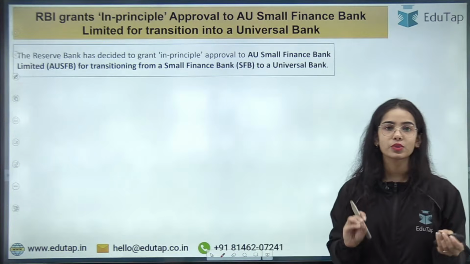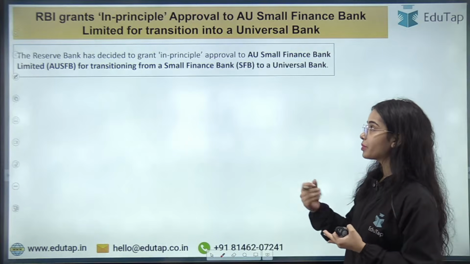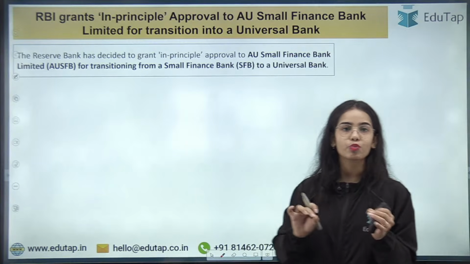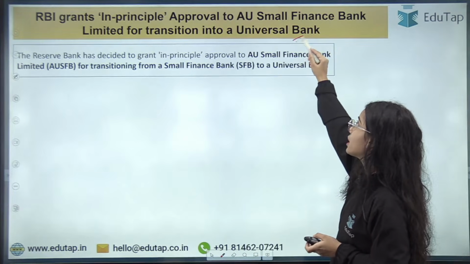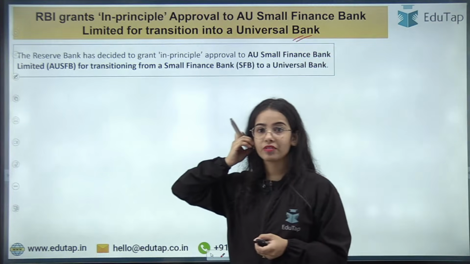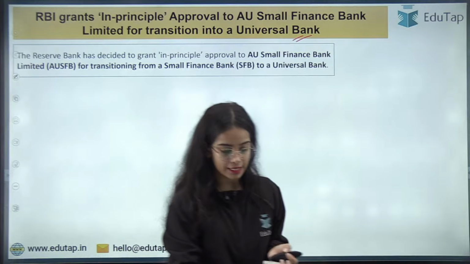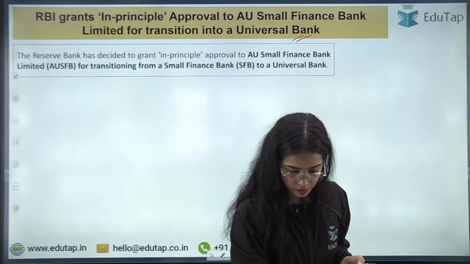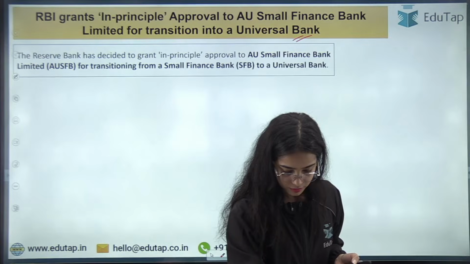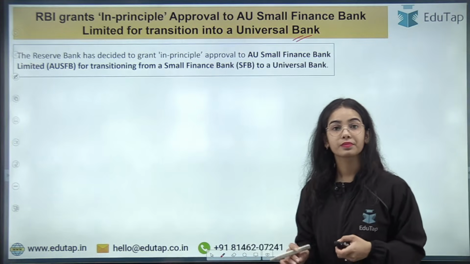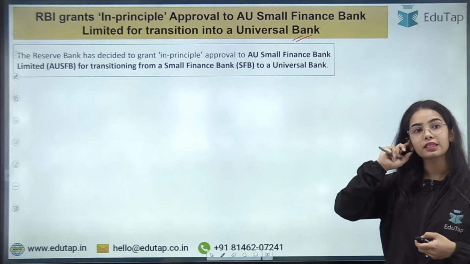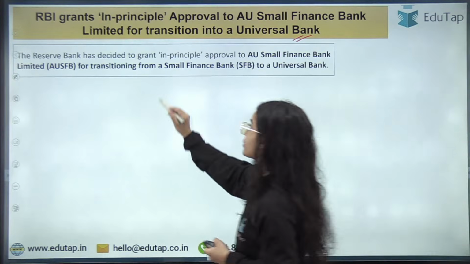Now coming to the next news article, that is the RBI has granted in principle approval to the AU Small Finance Bank Limited for transition into a universal bank. Any confusion in the previous news article? Only Padmini is saying that no confusion. What about the others? All clear? Moving forward to this news article.